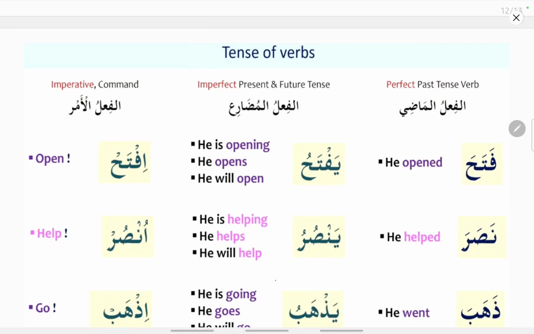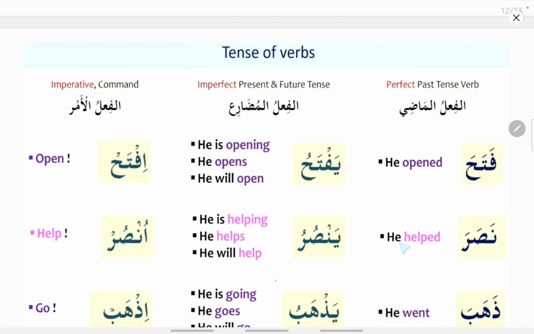Let's see some of the examples here. Fataha means he opened, that is the past tense. Yaftahu is fe'lul mudari. It has two tenses, present tense and the future tense, that is he is opening, he opens, or he will open. Now this fe'lul mudari is converted into fe'lul amr by removing the sign of fe'lul mudari, that is the ya, and alif is added, and the alif will receive a kasra or a dhamma, depending on the ayn kalima. If you see the ayn kalima, that is the ta, it has a fatha, so the alif will be receiving a kasra, and the last letter will be receiving a sukoon. So iftah, you can see here, means open. It is a command, that is open.